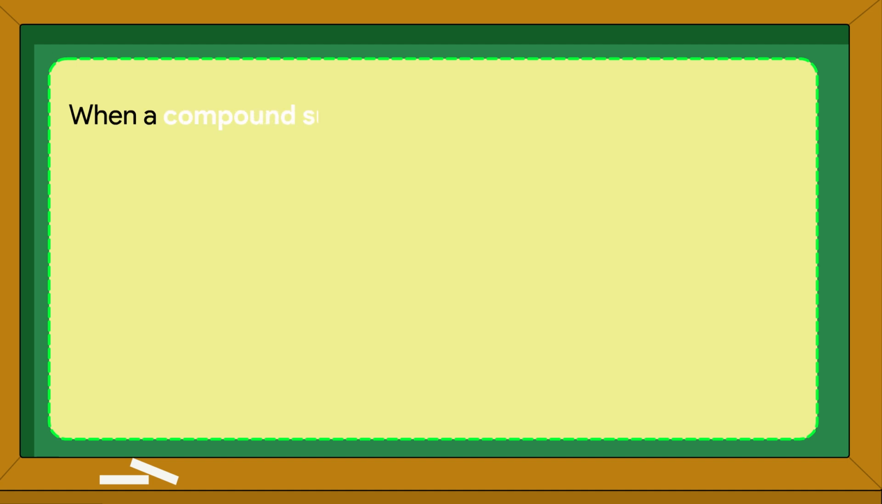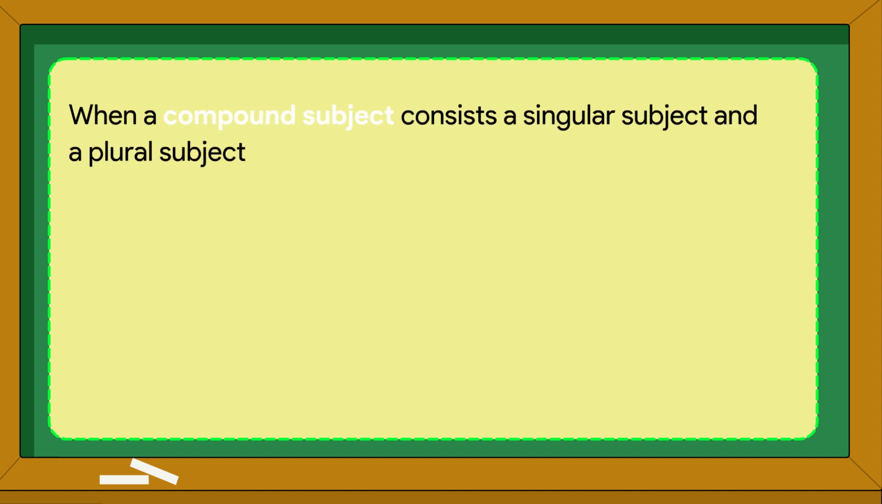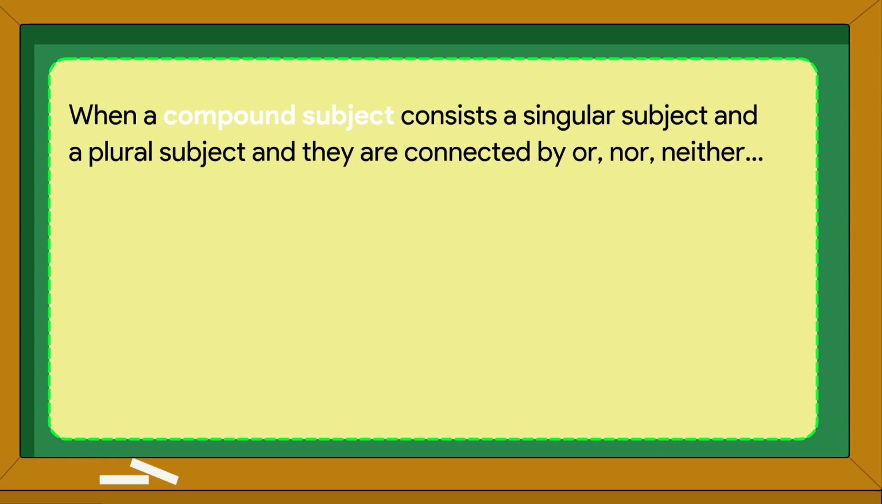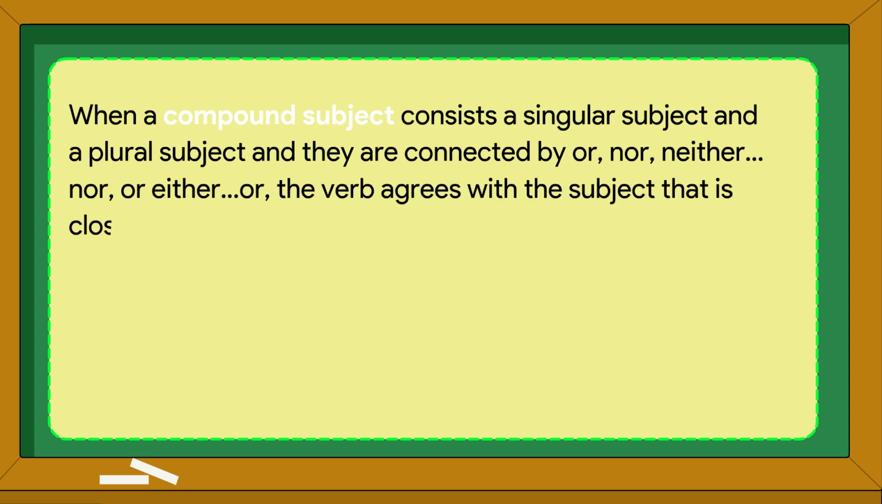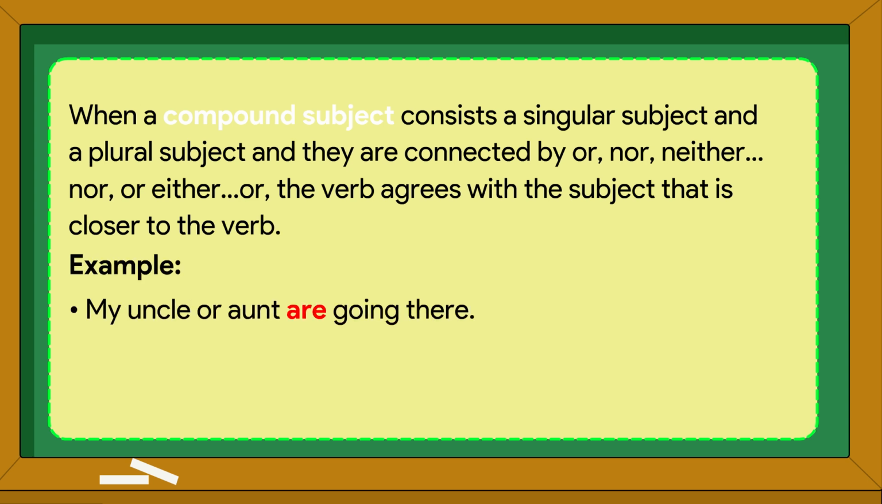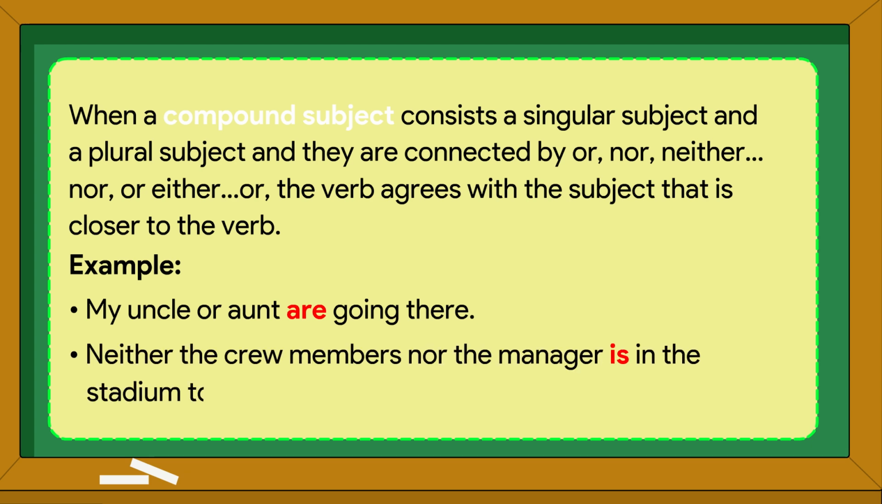When a compound subject consists of a singular subject and a plural subject, and they are connected by "or," "nor," "neither...nor," or "either...or," the verb agrees with the subject that is closer to the verb. Example: My uncle or aunt are going there. Neither the crew members nor the manager is in the stadium today.